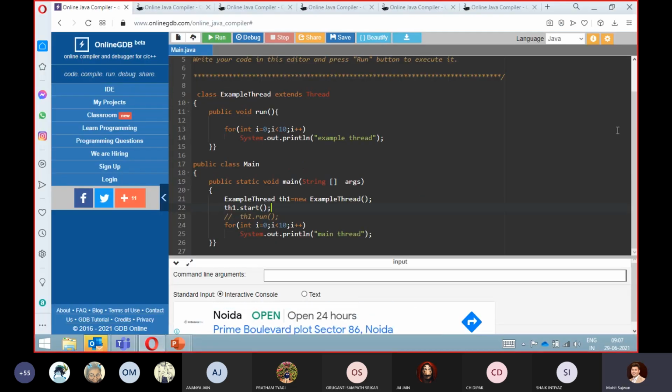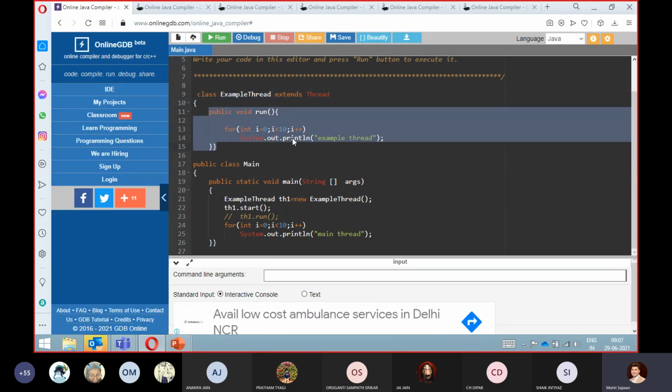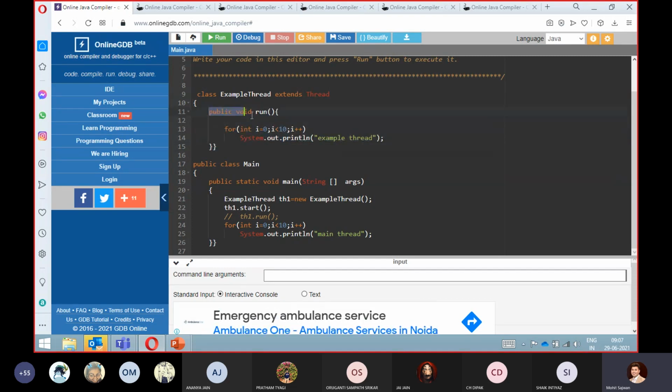Now the question that comes to your mind is, sir, then what will be the output? Before telling you the output, what I am telling you is that whenever you write th1.start, it's not like it will automatically execute all the methods inside this ExampleThread class. It will only execute the public void run method. So whatever statements are inside the public void run method, which is an overridden method, it will execute only those. Remember this point, this is very important.